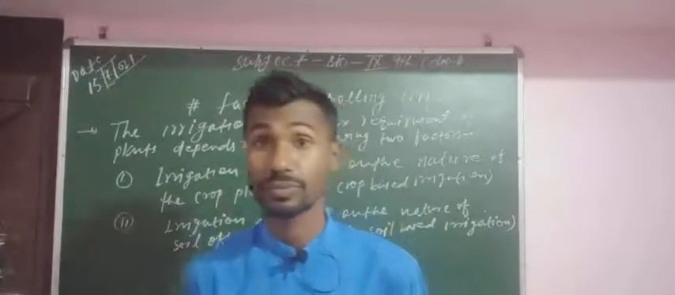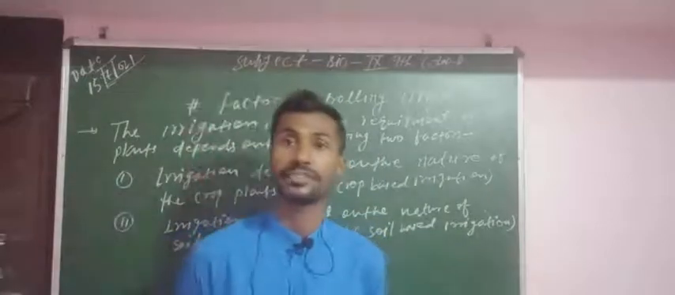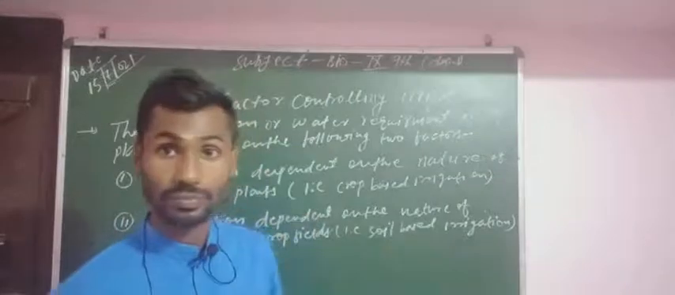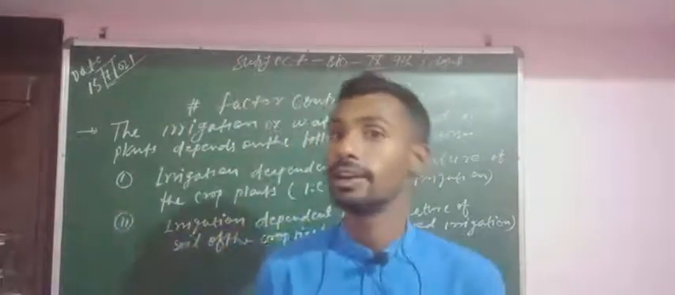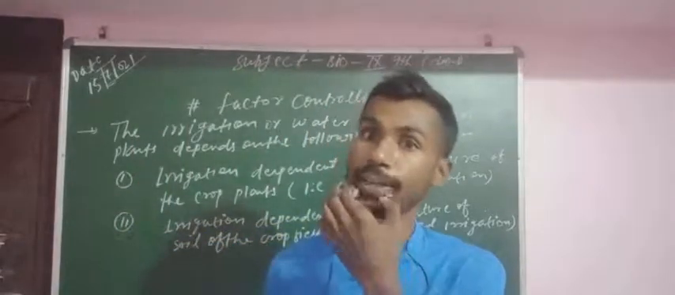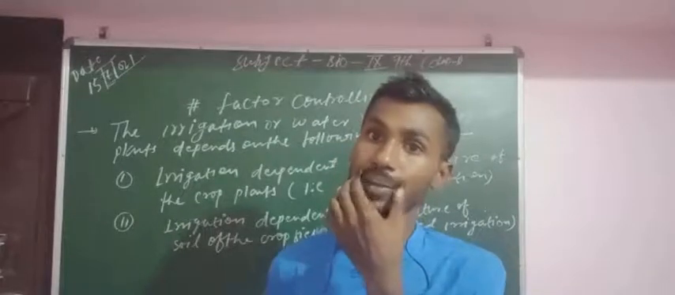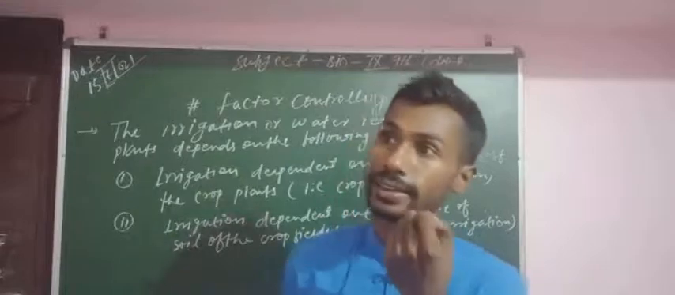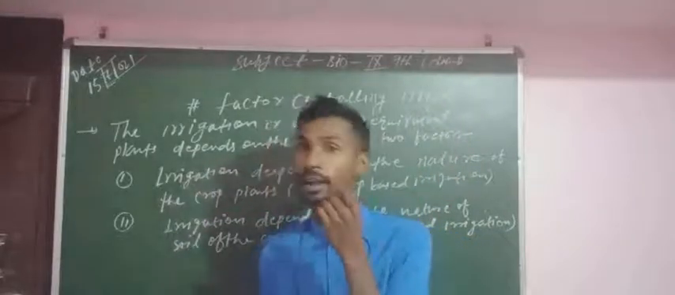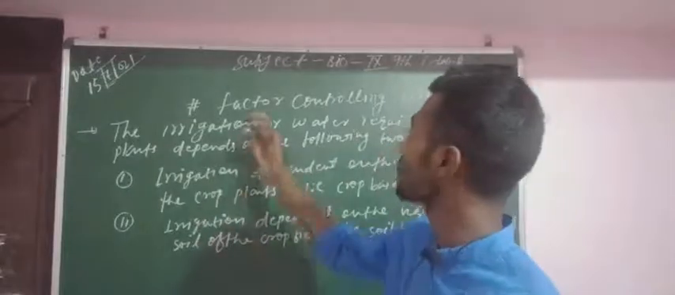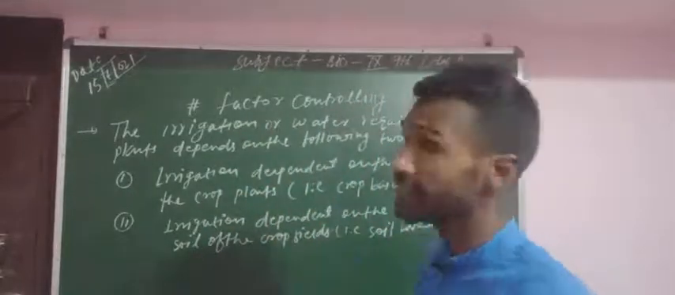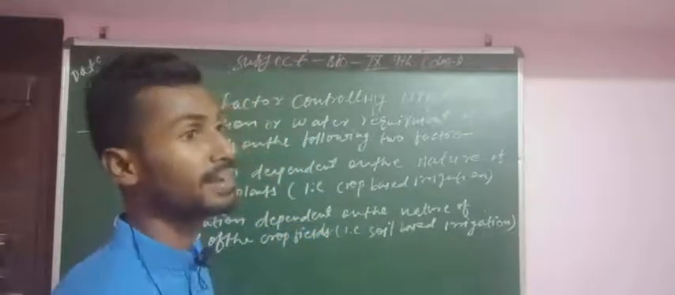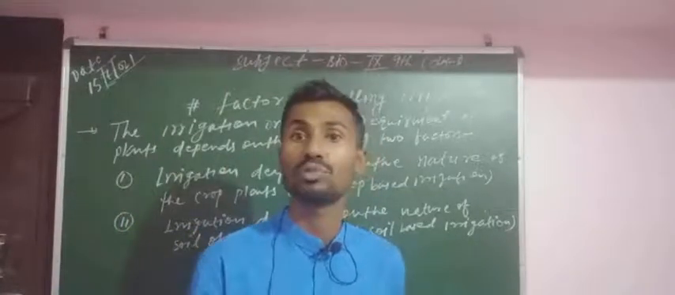And today we will discuss biology from class 9th, first chapter. In our last class we were discussing irrigation. What is irrigation? Today the topic is factors controlling irrigation. That means what are the basic things, what kinds of factors irrigation depends on.